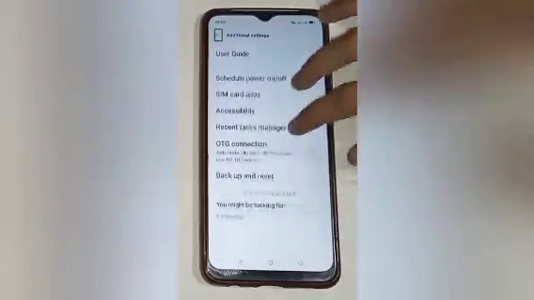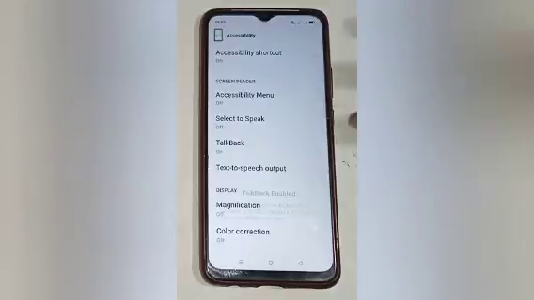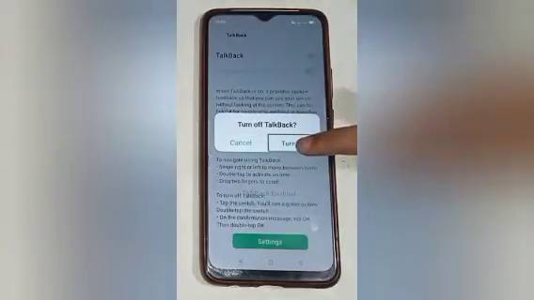Then here you will see many option. Click on the accessibility option. Double click on that. Now click on the talkback option. Here you will see talkback is on. So firstly off talkback and click on the turn off option.